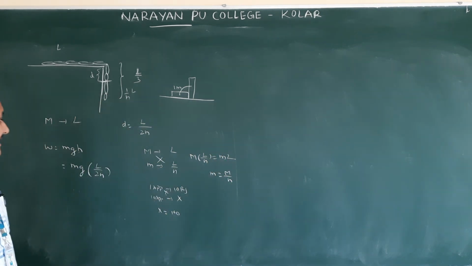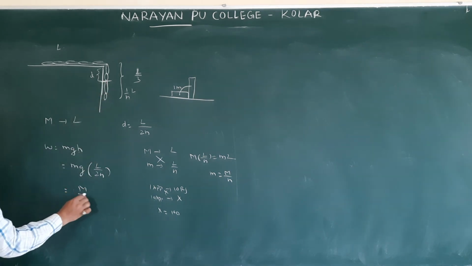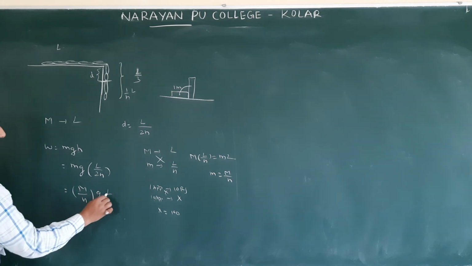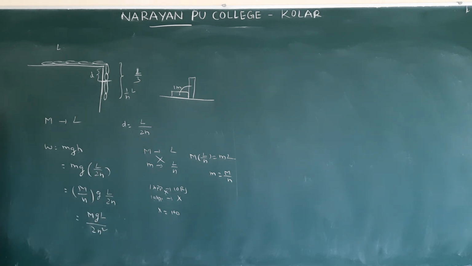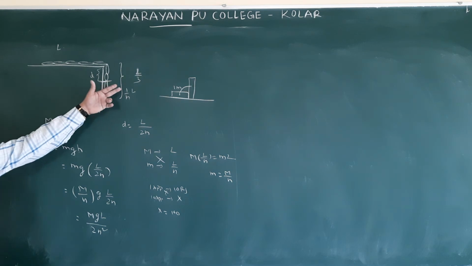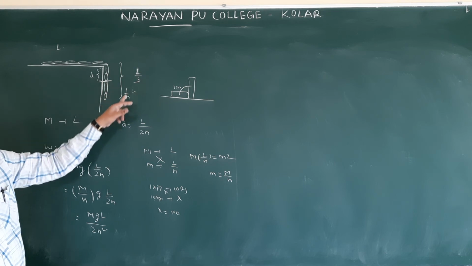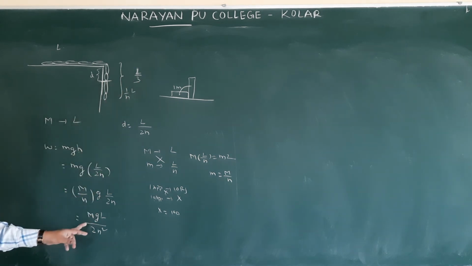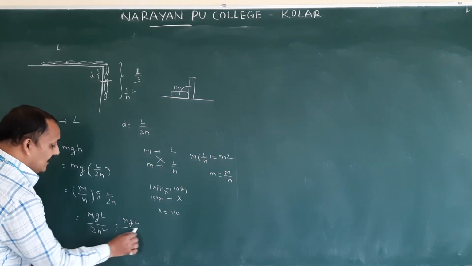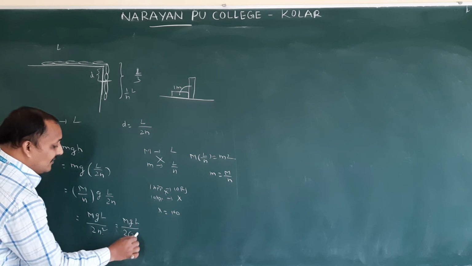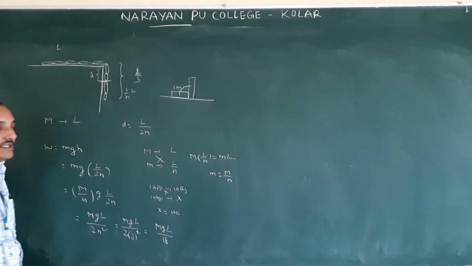You should not take M by n directly. Substitute here. In case of the hanging part mass, how much did we get? M by n into g into L by 2n. The final formula is MgL by 2n square. Here 1 by nth part of the total length is hanging, but they ask 1/3 part is hanging, which means the n value is 3. Remaining values they did give. Only the answer you will get in terms of an equation: M g L by 2 into the n value 3 square. So MgL by 18. This is the answer.